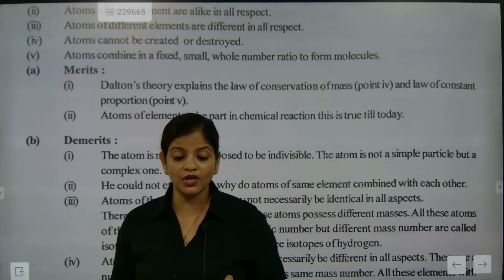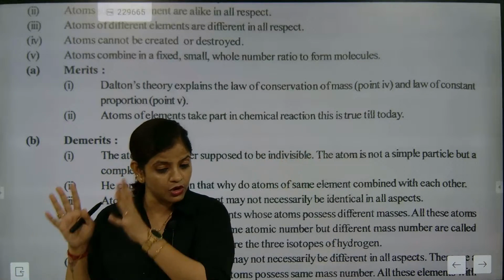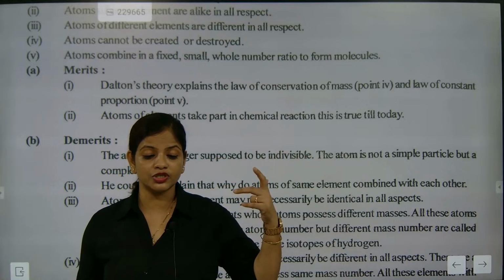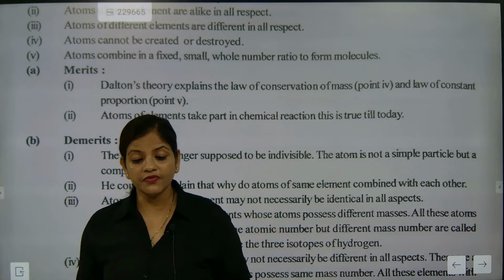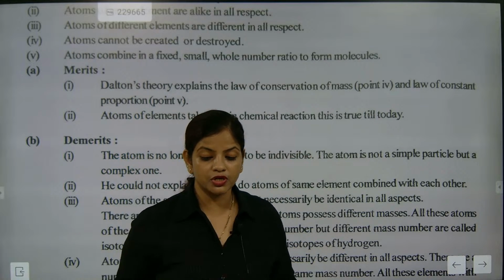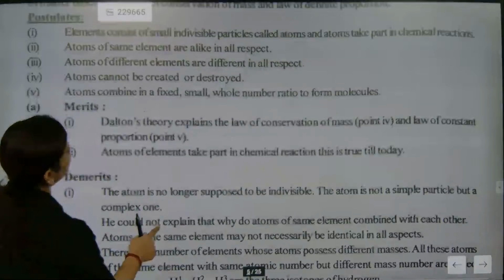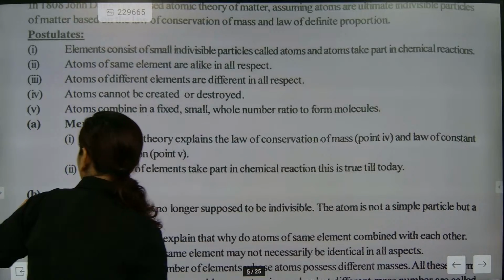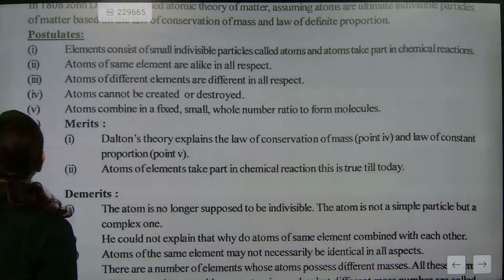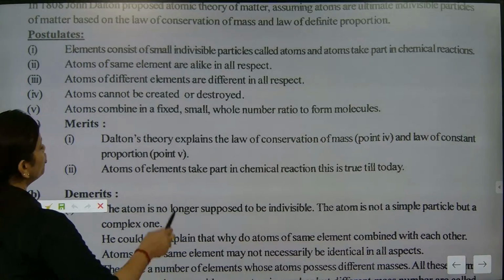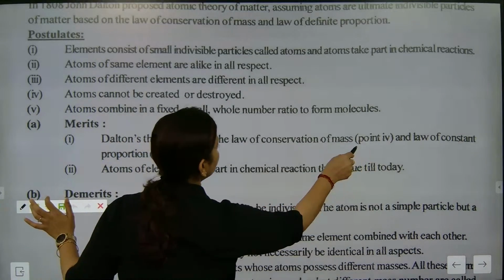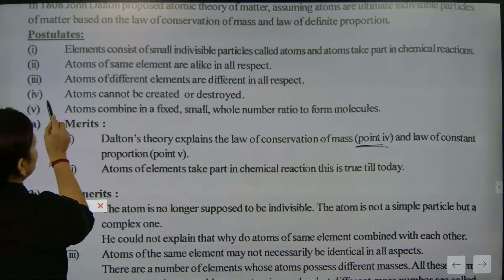Of the five postulates he has given, two postulates explain conservation and constant proportion.